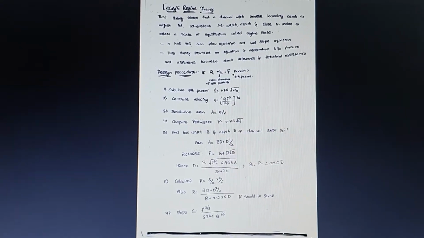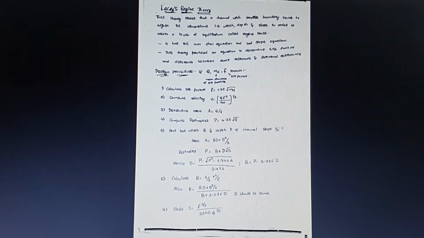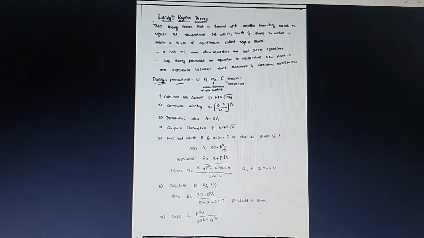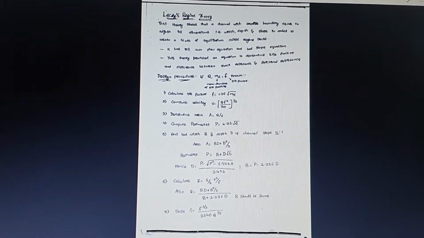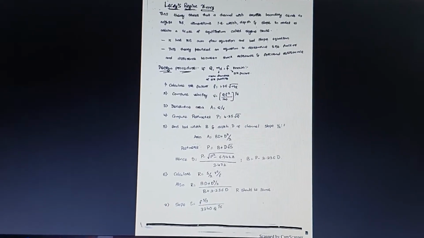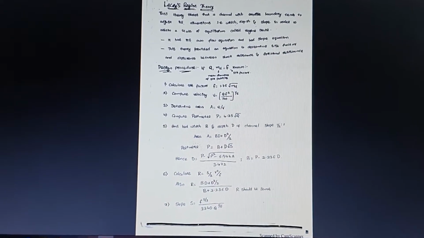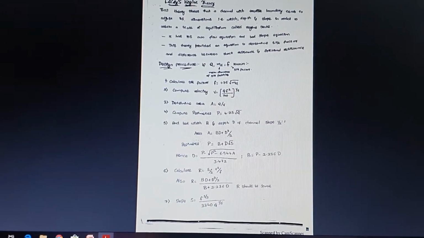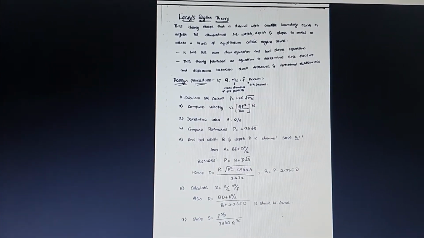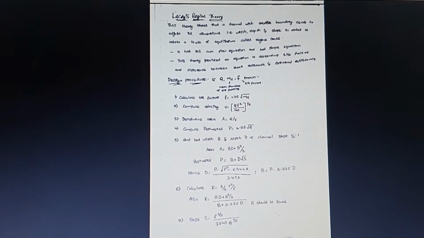Next one is about your Lacey's regime theory. In this you can see what assumption he has considered. He has considered that a channel with an erodible boundary tends to adjust its dimensions, the depth and slope, in order to attain the state of equilibrium. Whenever the water is flowing through the canal section, he assumed that the water itself will attain its width, depth and slope based on the equilibrium, which he named as the regime state of equilibrium, and he has determined his own flow equation and the slope equation, and he also introduced the silt factor.